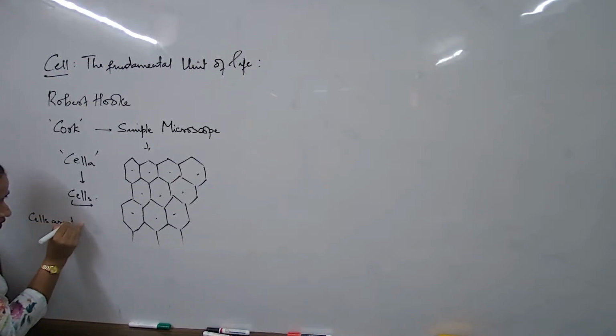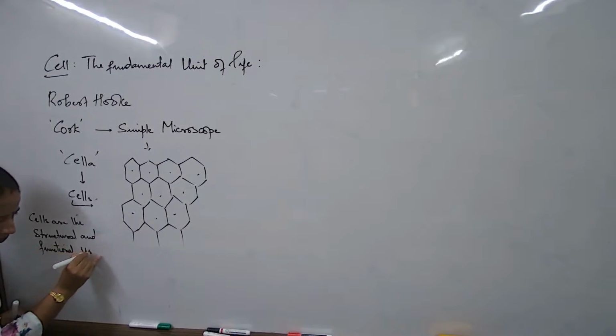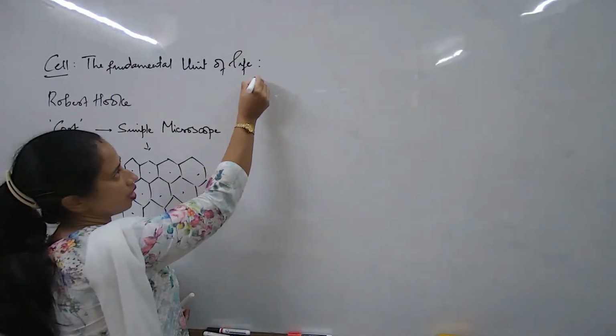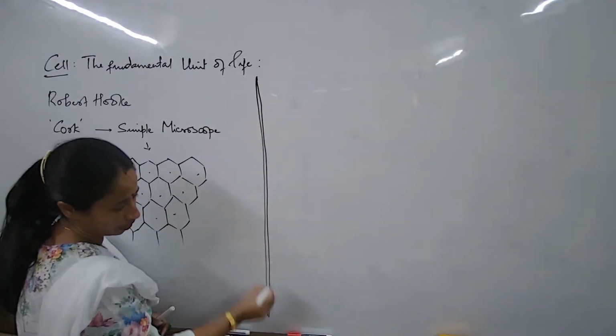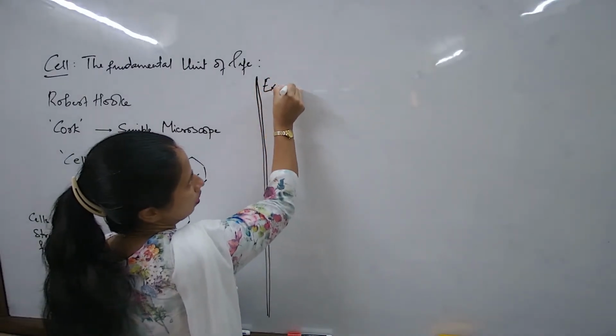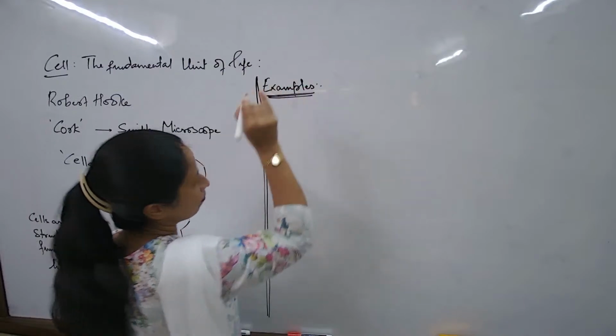Cells are the structural and functional unit of life. We are going to understand why it is defined as such. Cells are the structural and the functional unit. Why is it termed as such? So we have to understand this only with some examples. I will put forward some very simple examples.